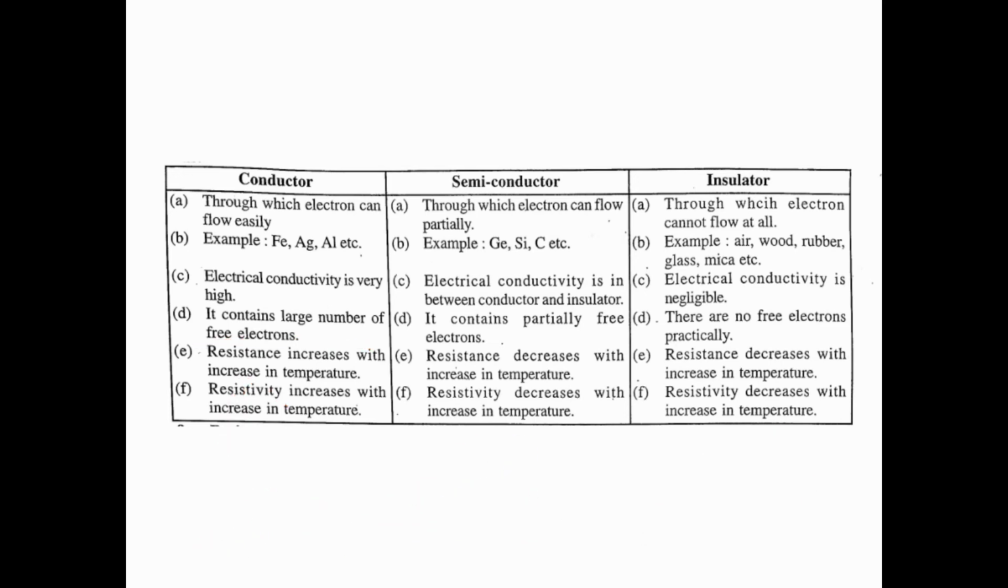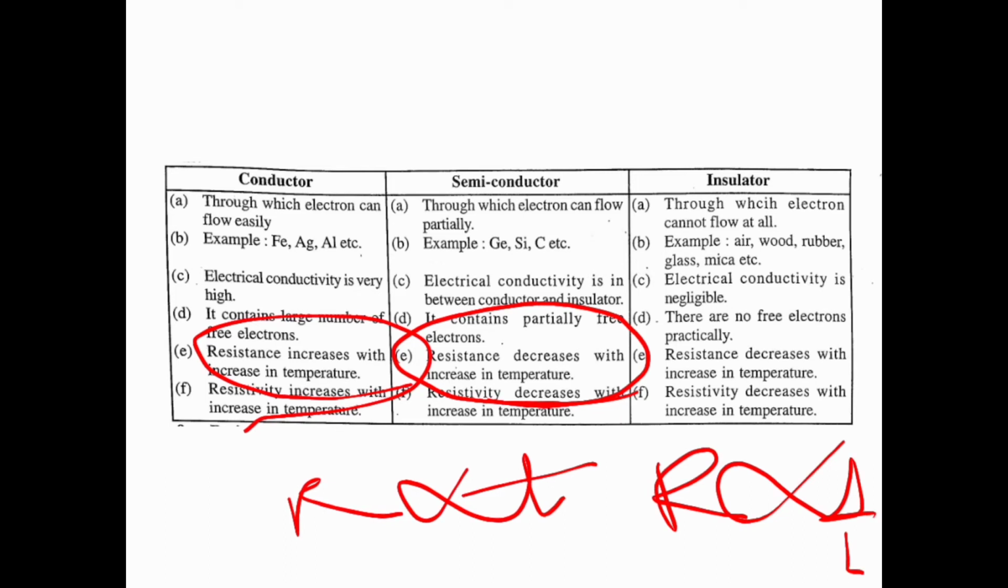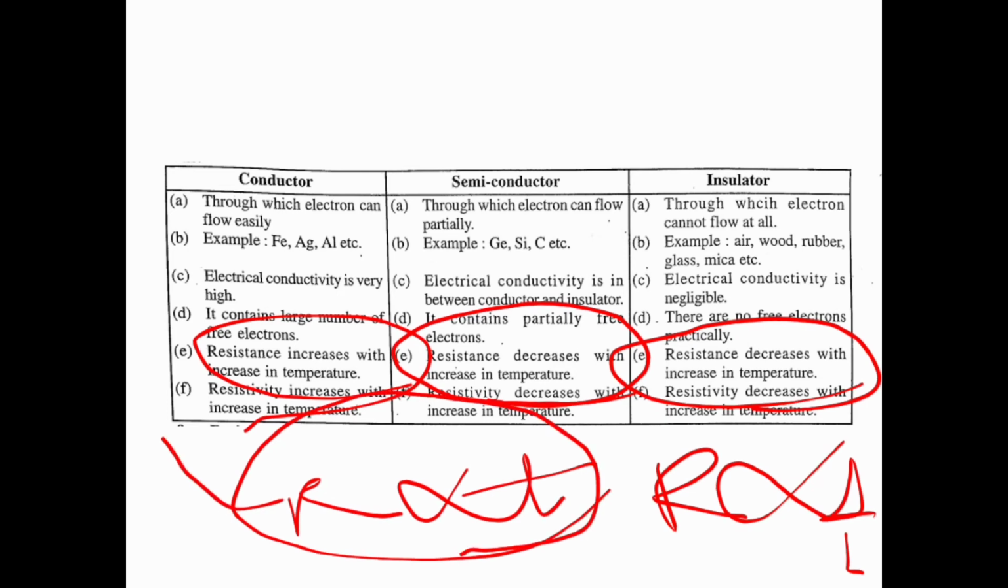Resistance increases with increase in temperature. That means resistance is directly proportional to temperature. In a semiconductor, resistance decreases with increase in temperature, so resistance is inversely proportional to temperature. So for a conductor, resistance is directly proportional to the temperature, and in an insulator and semiconductor, the resistance is inversely proportional to the temperature.